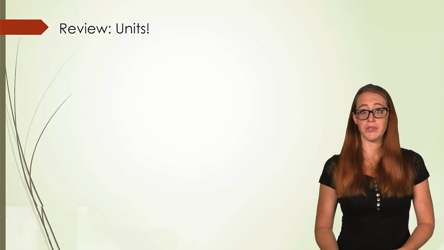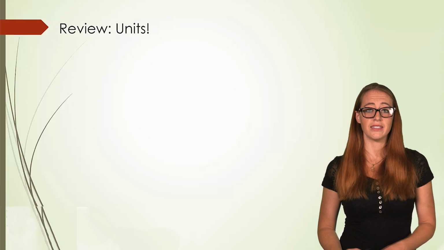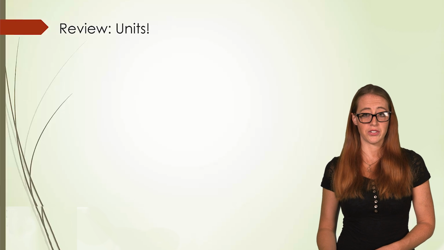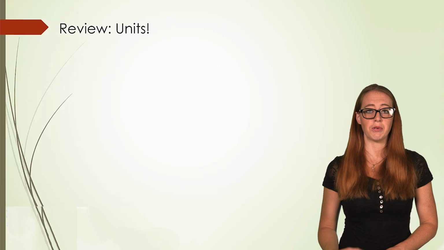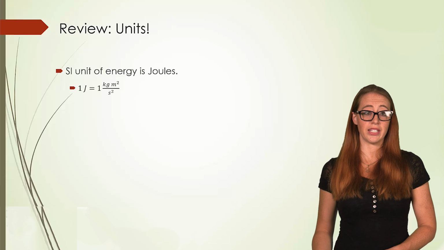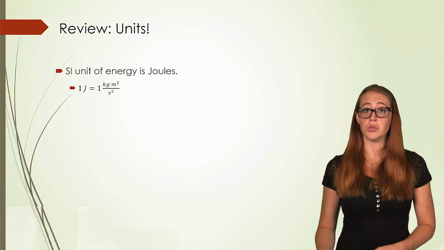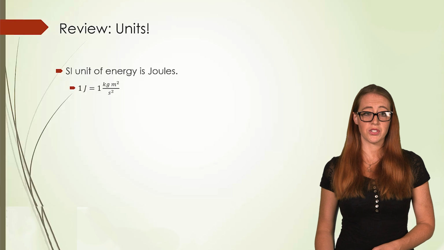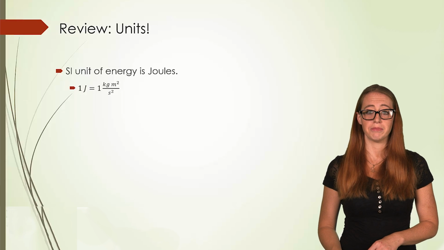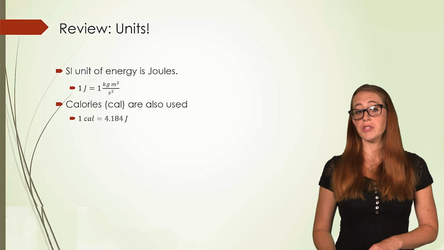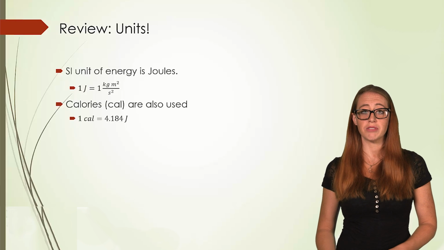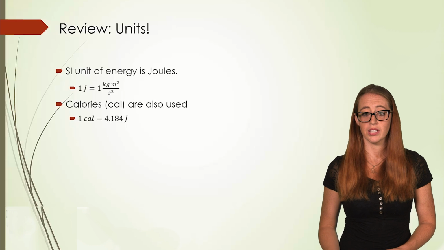Now we have to quickly review units, and I thought that this fit well in the definition section. So first off, what is our SI unit of energy? I know that we've talked about this before, but it's good to review it. Our SI energy unit is joules. And remember that a joule is 1 kilogram meters squared over seconds squared. So sometimes it's useful to break that up. We'll also use calories. And we know our conversion for this is 1 calorie is equal to 4.184 joules.